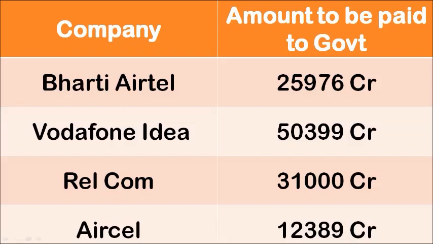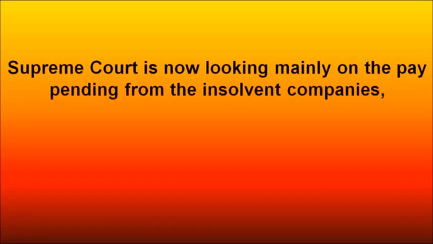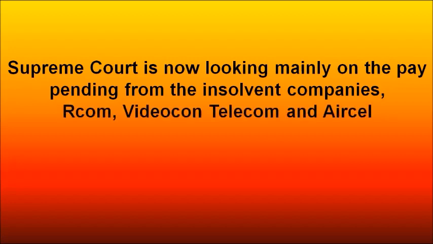Okay, so now with that, let's look into all the different things around this AGR. Now, the Supreme Court is mainly looking at the dues pending from the insolvent companies. Even though we saw multiple companies in the previous slide, the Supreme Court, or the government, is really interested in getting the dues from the insolvent companies, which are Arcom, Videocon Telecom, and Aircel. What it means is that these companies are now kind of bankrupt, and there is very little possibility of pulling the money from these companies.